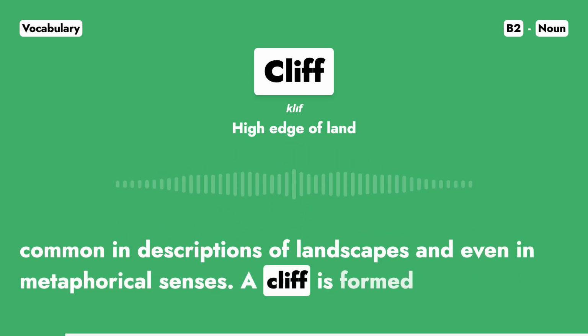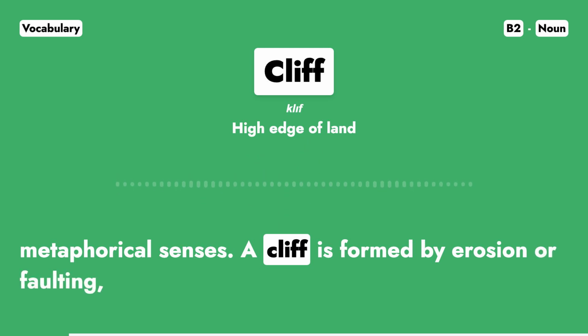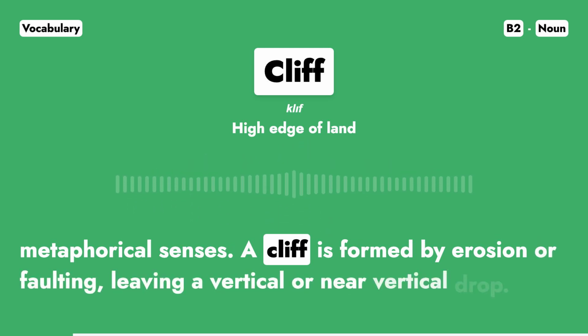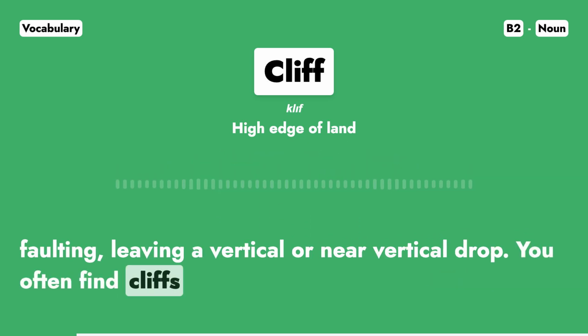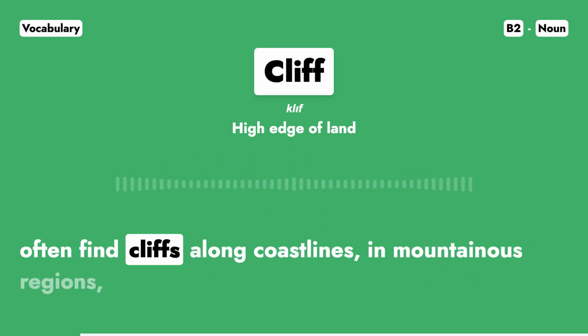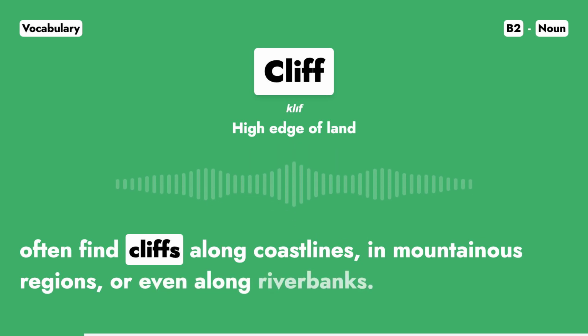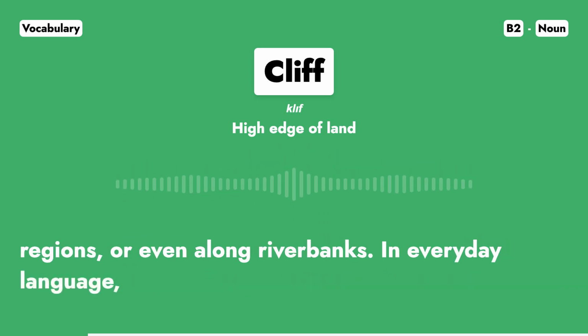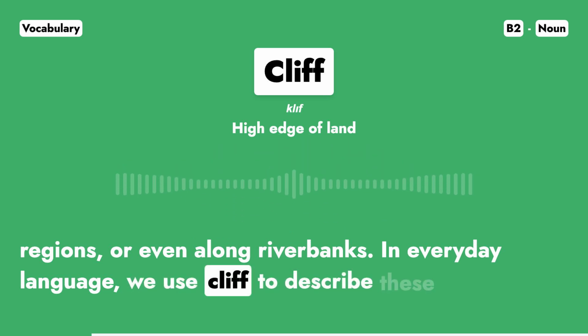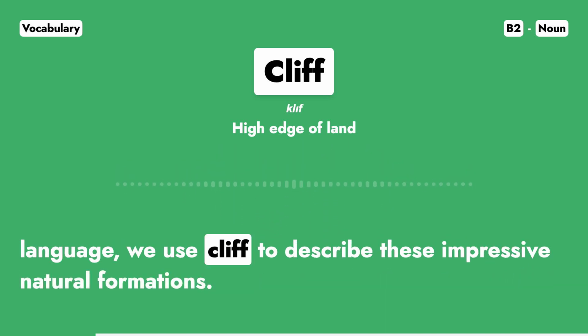A cliff is formed by erosion or faulting, leaving a vertical or near-vertical drop. You often find cliffs along coastlines in mountainous regions or even along riverbanks. In everyday language, we use cliff to describe these impressive natural formations.